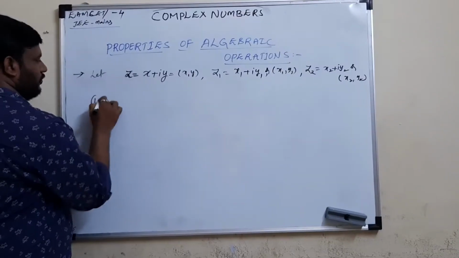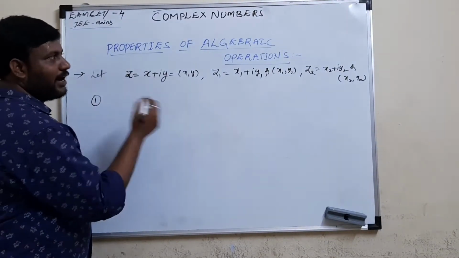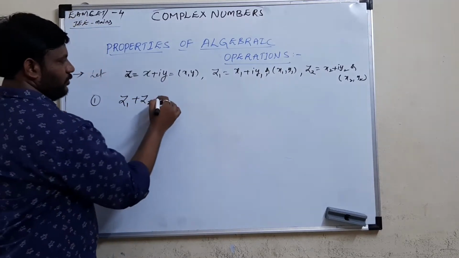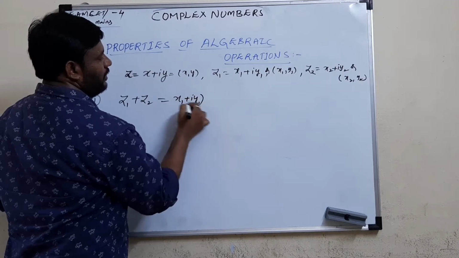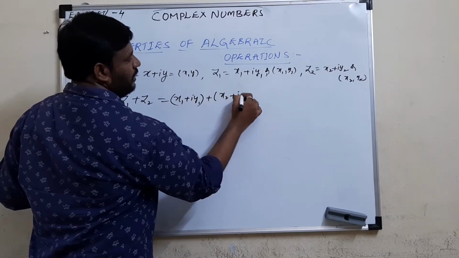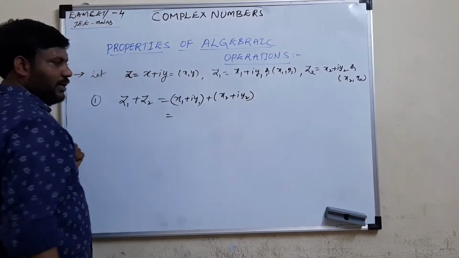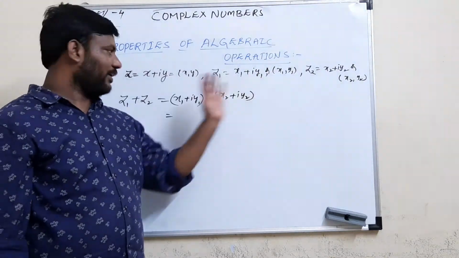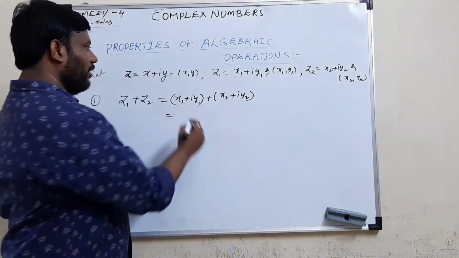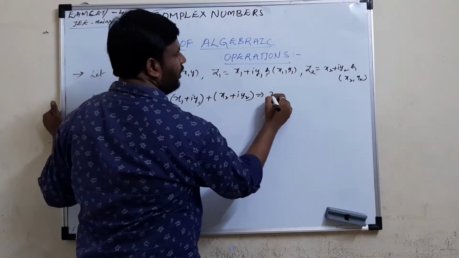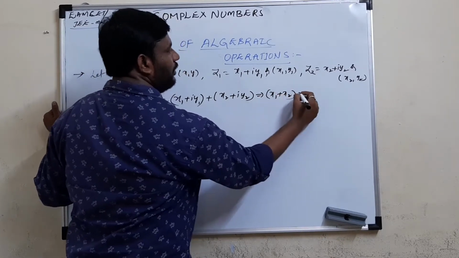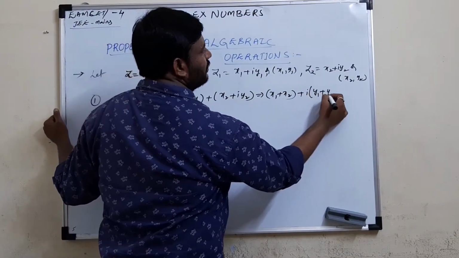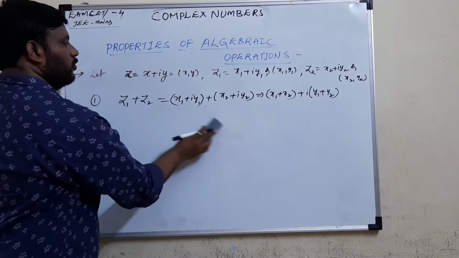First we go for addition. How do we add two complex numbers? Suppose z1 + z2. I am adding two complex numbers z1 and z2. So z1 is x1 + iy1 plus z2 is x2 + iy2. Whenever you are adding two complex numbers, we have to add the real part and the imaginary part separately. The real parts are x1 and x2, so we add x1 + x2, plus the imaginary part iy1 + iy2, where i is common: i(y1 + y2). So this is addition of two complex numbers.